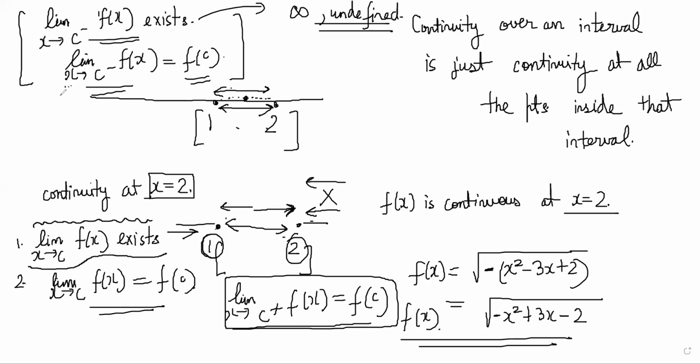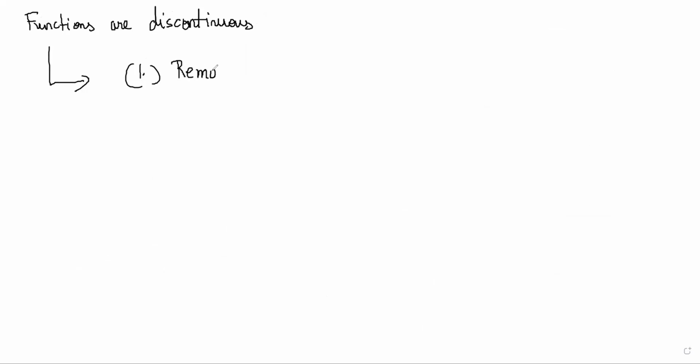Now there are sometimes situations when functions are obviously discontinuous, and there are some names for types of discontinuities. So we will just quickly do it. It's not very difficult at all. Functions are discontinuous in multiple ways. So you could have something called a removable discontinuity. What is a removable discontinuity? This is a discontinuity that you can sort of work around or make the function continuous by redefining it.